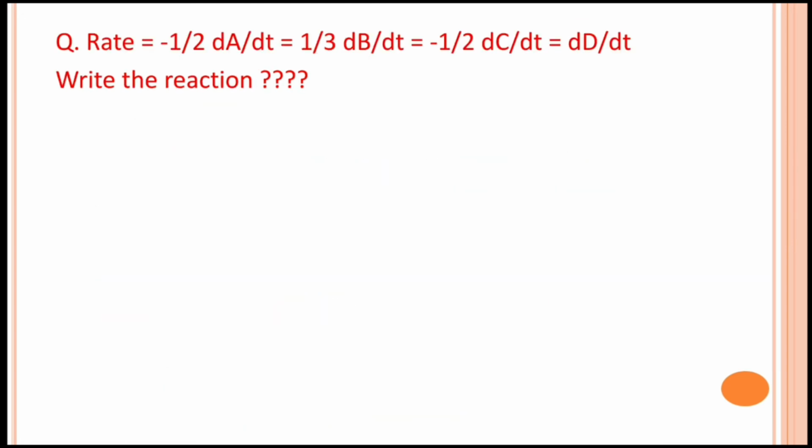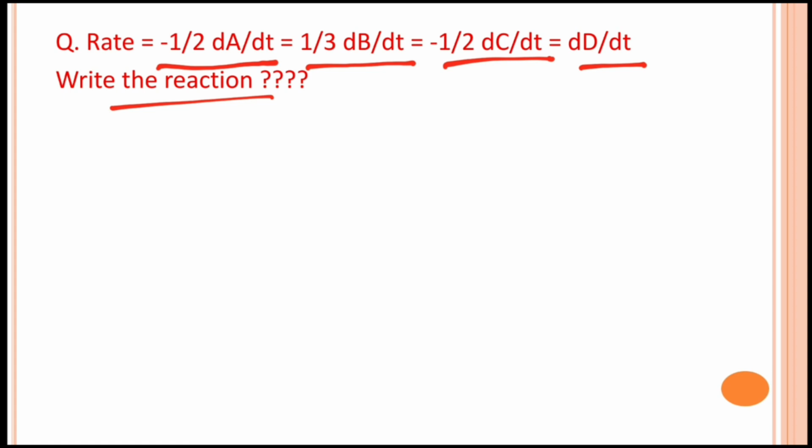Let's see another question. The rate is equal to -1/2 dA/dt = 1/3 dB/dt = -1/2 dC/dt = dD/dt, and you have to write the reaction.